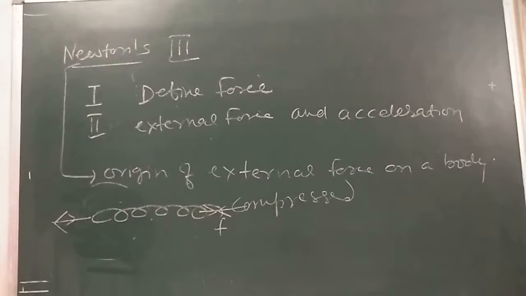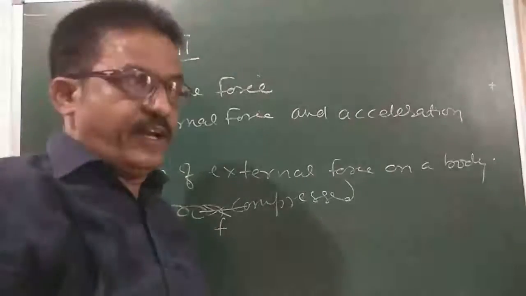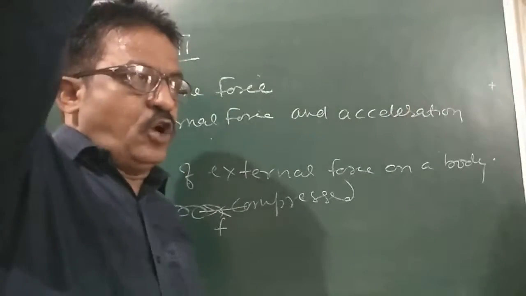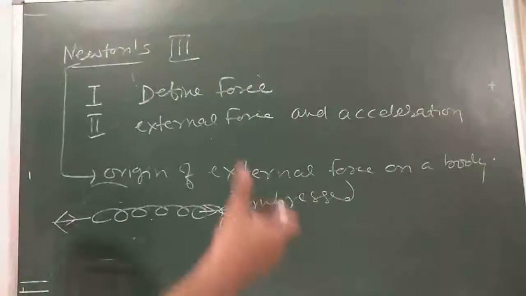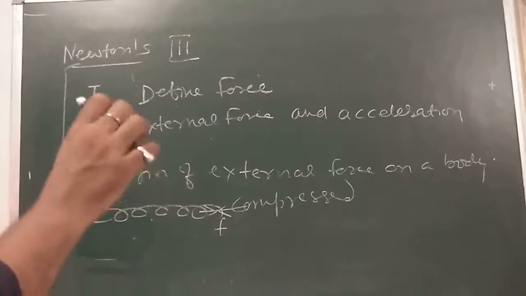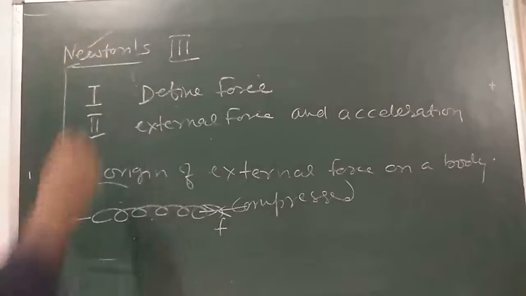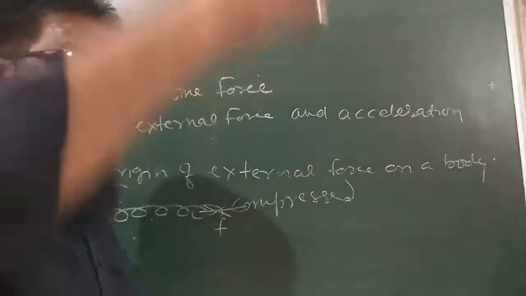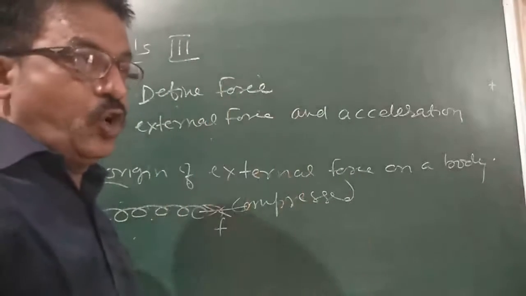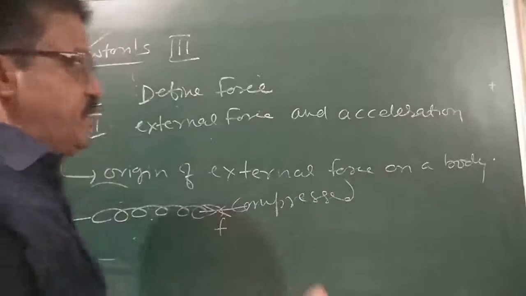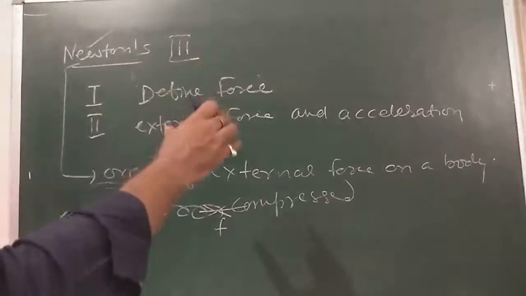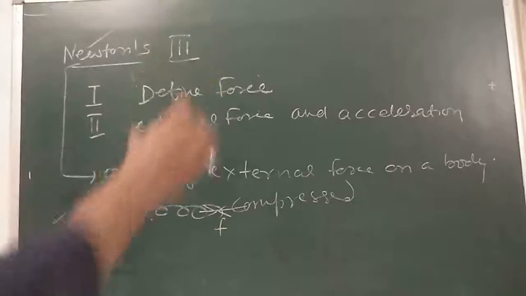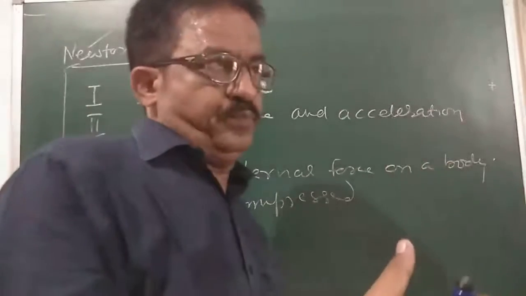Again, I can say the earth pulls the stone downward due to gravity, in this manner. The stone is going downward due to gravity. So we can say, according to Newton, the stone exerts an equal and opposite force on the earth. But what happened? The stone is going down. Still, the stone exerts the same force, but we do not notice this force, as the mass of the earth is too large compared to the mass of the stone.